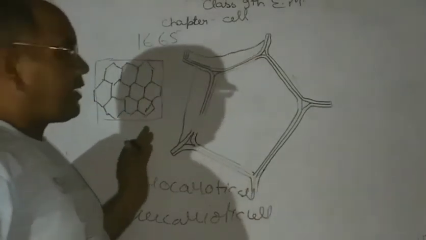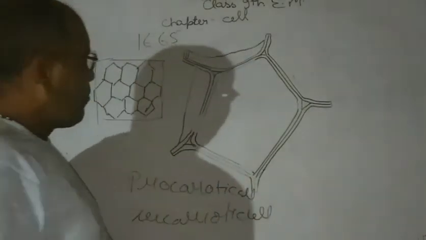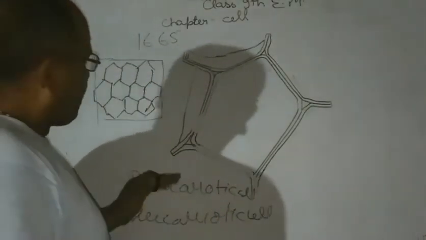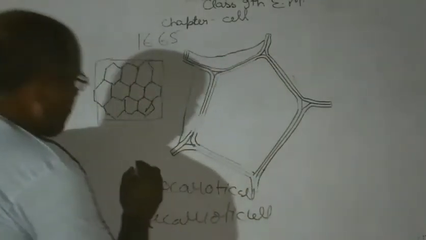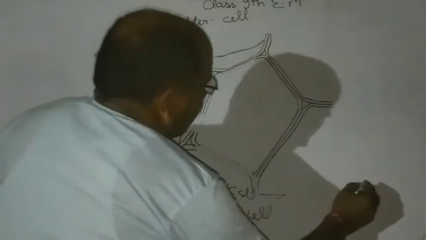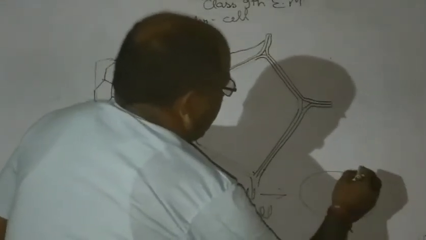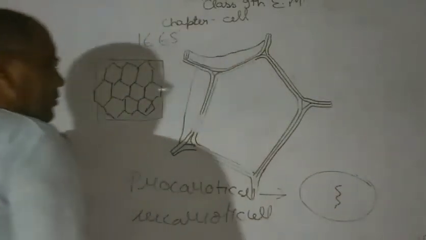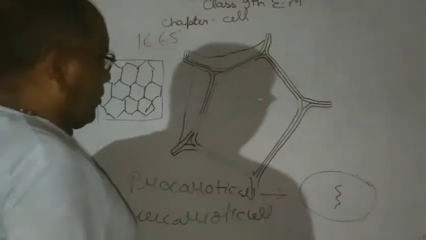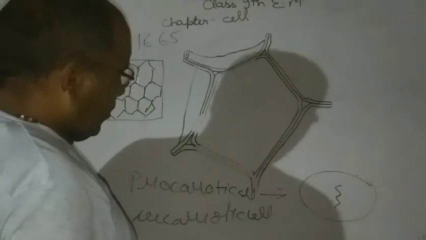Prokaryotic means primitive and eu means developed. The prokaryotic cell has no nuclear membrane, like the bacterial cell, and has only the genetic material DNA or chromosome.